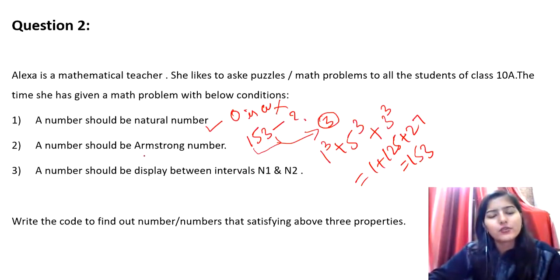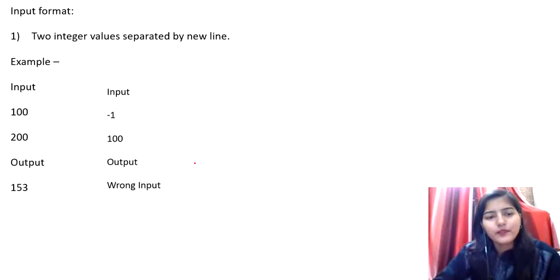Also guys, you don't have to worry, because in the TCS NQT exam it was mentioned what an Armstrong number is, so you don't have to manually memorize it. But I would suggest that you should know this, because most of the time the Armstrong number is a common program that is usually asked. So you must be aware of an Armstrong number, right? So in this range 100 to 200, the number that satisfies all the conditions is 153.